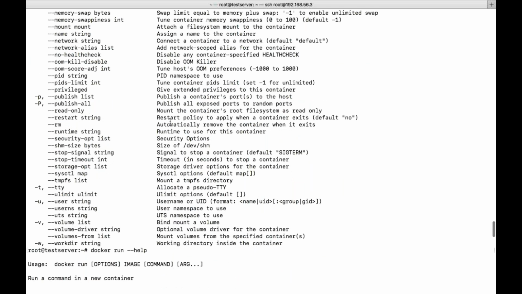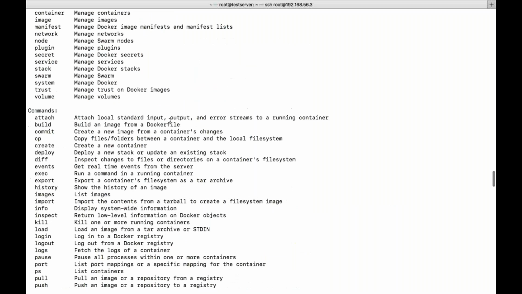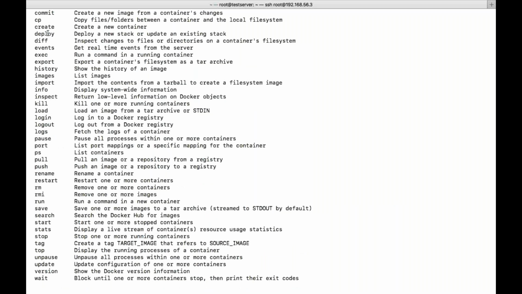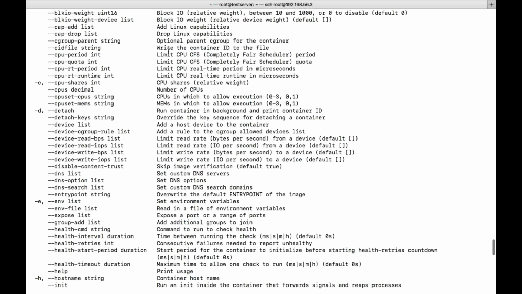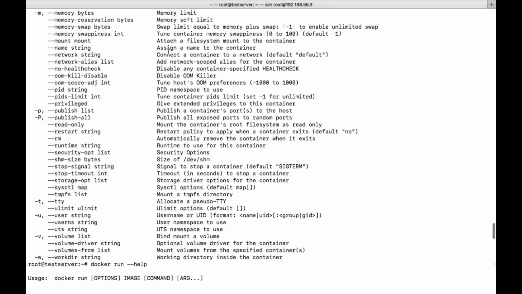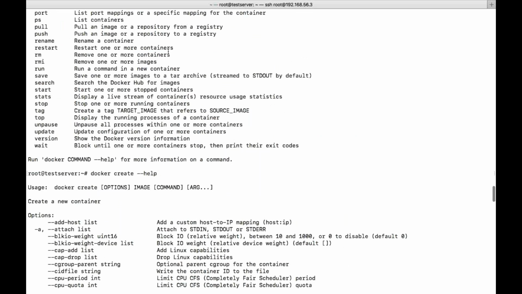Now, what is our next command? That is deploy. Deploy a new stack or update an existing stack. So let's see. I think this concept is new. I've never seen it. Deploy. I don't see this. Deploy.